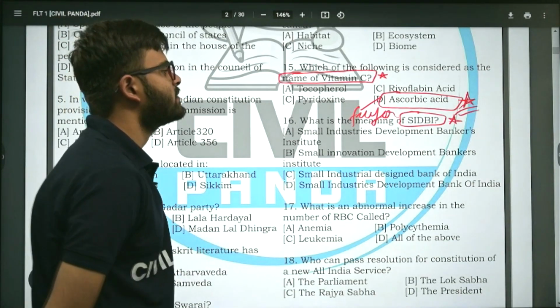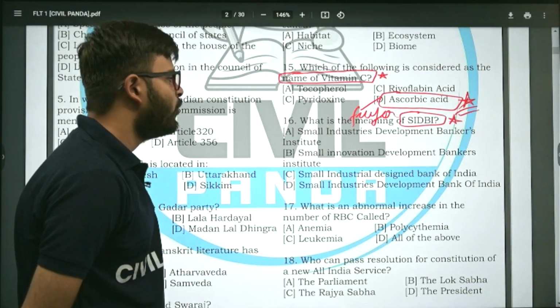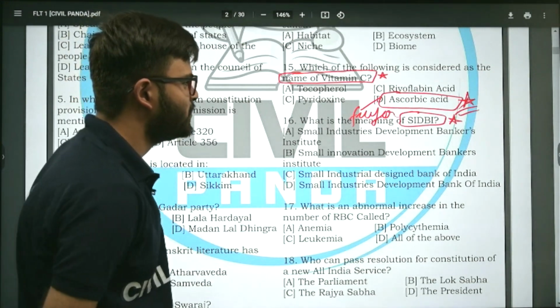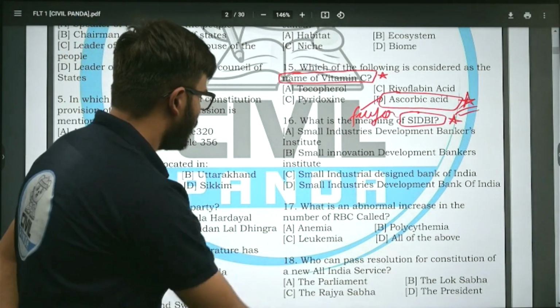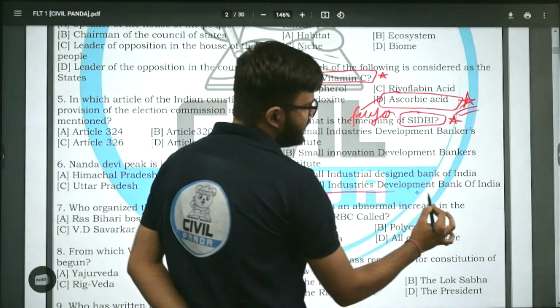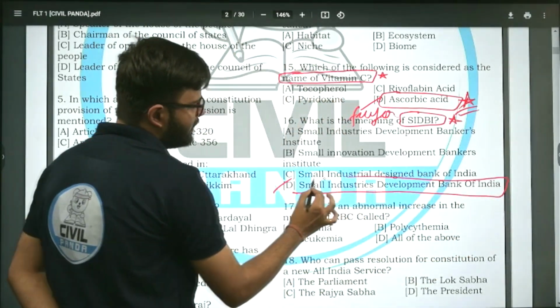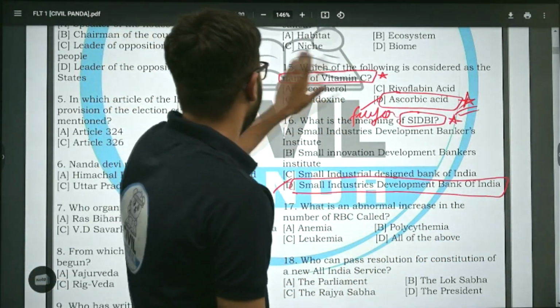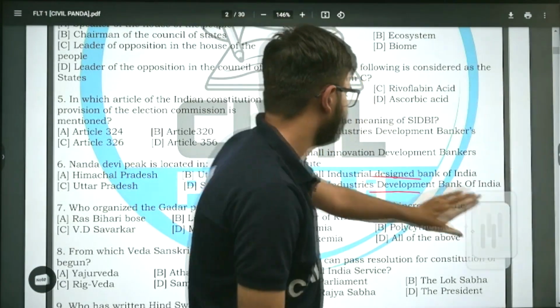I'll give you 5 seconds. 5, 4, 3, 2, 1. The correct answer is option D, Small Industries Development Bank of India. Now, moving on to next question.